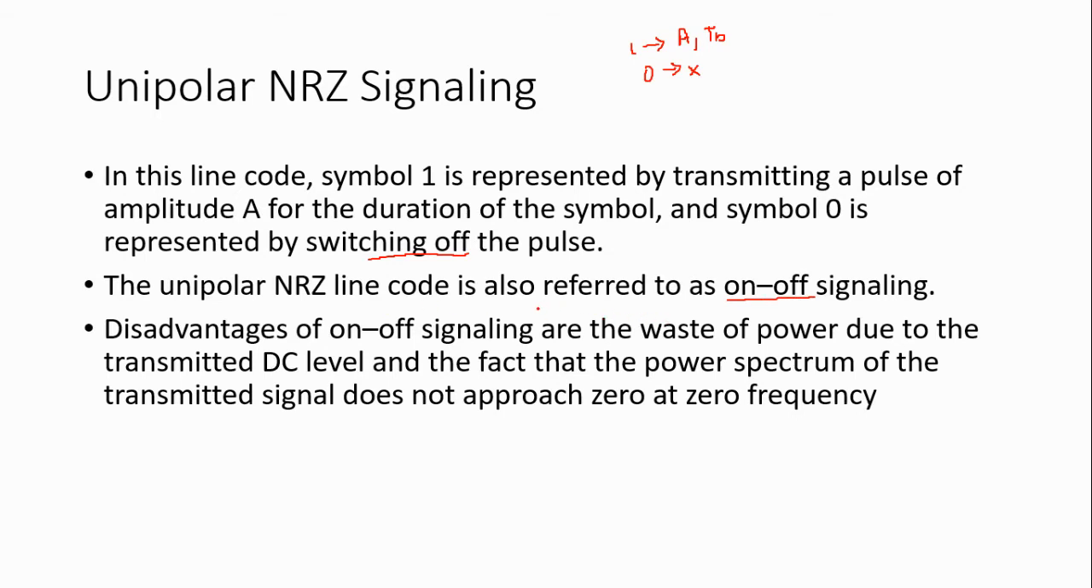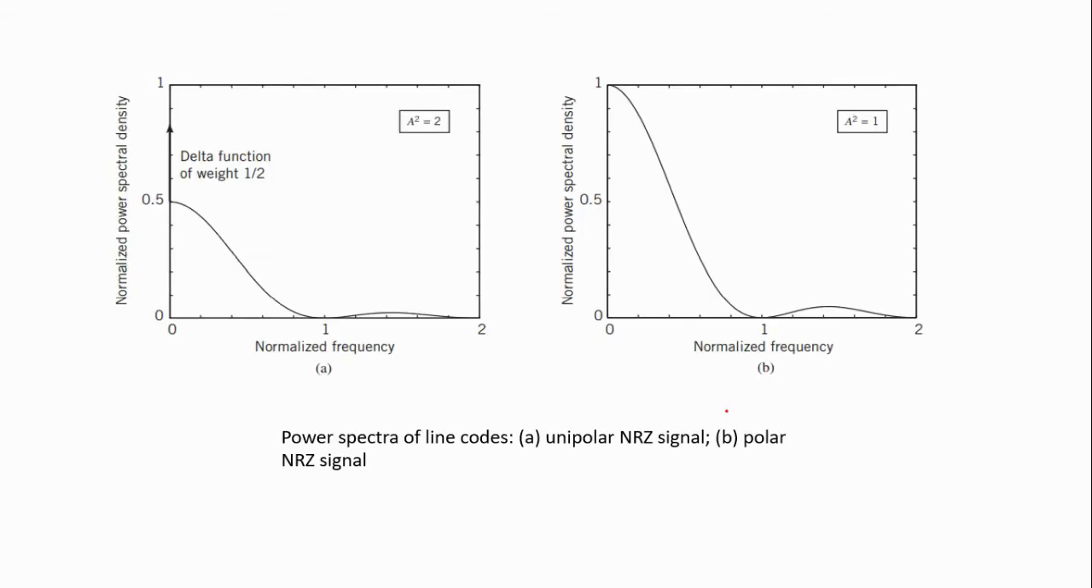The disadvantage of on-off signaling is the waste of power, because the DC component is present. The disadvantage is the waste of power due to transmitting the DC level. And the next disadvantage is that the power spectrum of the transmitted signal does not approach 0 at the 0 frequency, that means it has some value at the 0 frequency. This is the power spectrum of the line code unipolar non-return to 0.